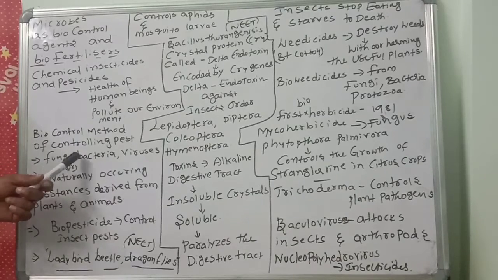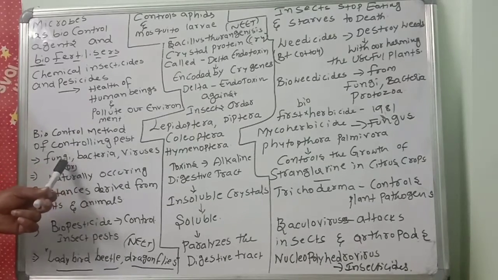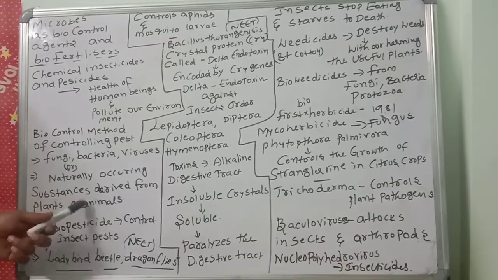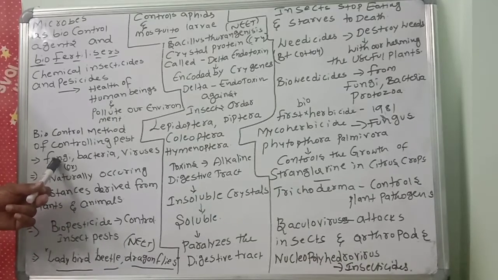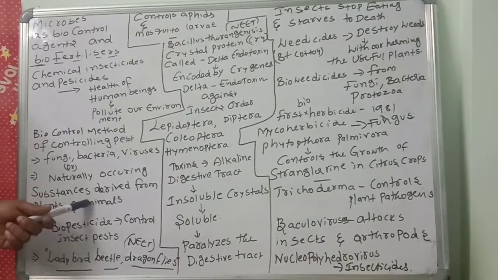Fungi, bacteria and viruses are all very useful. Also, some naturally occurring substances derived from plants and animals act as biofertilizers. Some useful fungi, bacteria and viruses act as biocontrol agents, biopesticides and bioinsecticides. The substances derived from plants and animals are called biofertilizers.